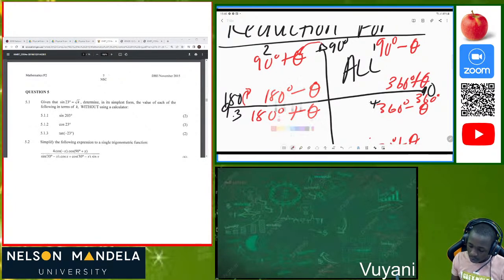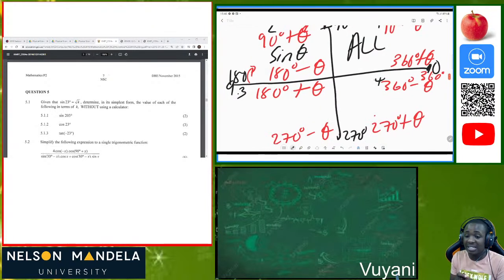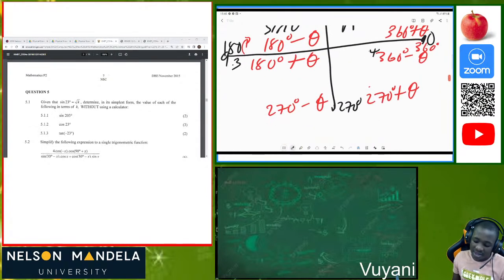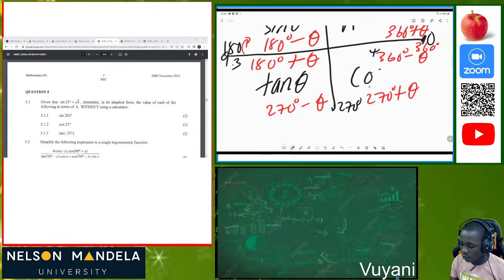So now we want to substitute the correct trig ratios. So we say that in the first quadrant, all the three trig ratios are positive, and in the second quadrant, only sine of theta is positive. So in other words, when we are given sine of 180 degrees minus 60, you definitely know that your sine is positive because it's situated in the second quadrant. Then on the third quadrant, it's 180 degrees plus theta and 270 degrees minus theta. Then the only trig ratio which is positive here, it's tan of theta. And the last quadrant, we have cos of theta.